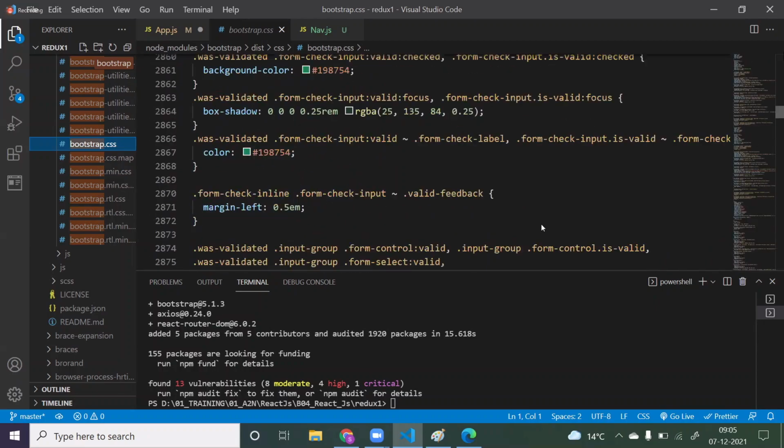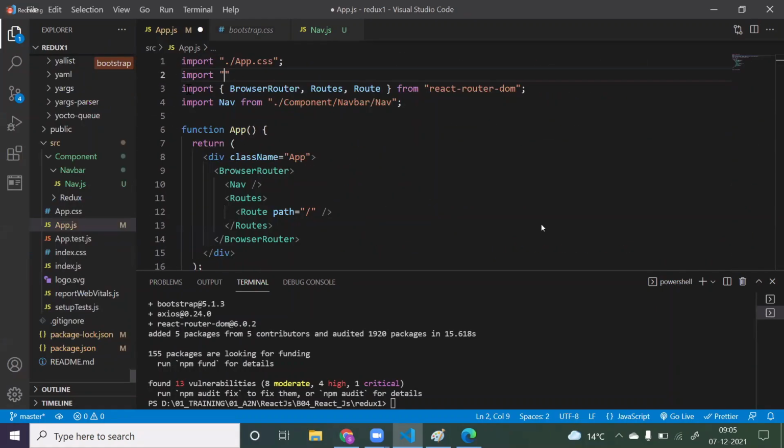Now this CSS file we have to link with our app component. So how to link? Simply you have to say Bootstrap, inside that dist, inside that css, and inside that a file called bootstrap.css. All these classes are present inside this file. So we just import Bootstrap in this particular way.